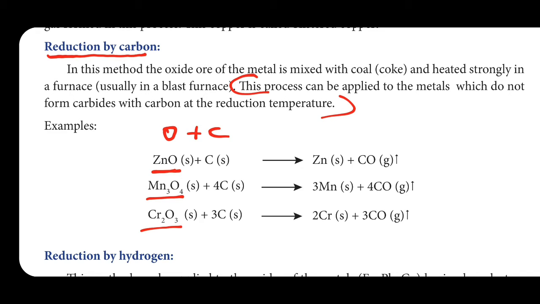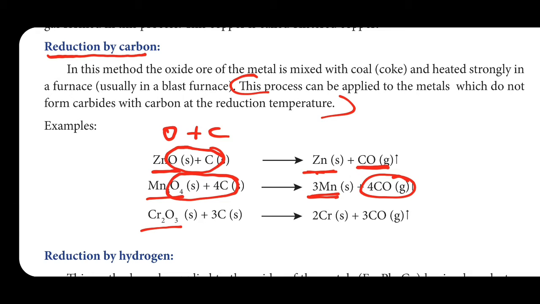First, try to understand this reaction. When oxide is reacted with carbon, this zinc oxide is converted into zinc, that is, this carbon takes this oxygen and is removed as carbon monoxide, remaining zinc only. Mn3O4 contains 4 oxygen, 4 carbon take these 4 oxygen and are removed as 4 CO, remaining 3 Mn.